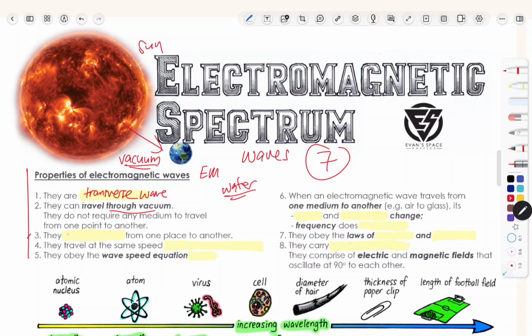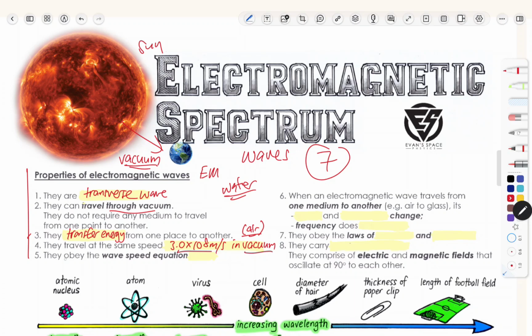Because they are waves, they will carry or transfer energy from one place to another. And just like light, they all travel at the same speed, 3.0 times 10 to the power 8 meter per second. Do not just say that they travel at the speed of light, because light is part of the EM spectrum, okay, in vacuum to be exact. But for our O level, if it's in the air and they ask you to state the speed of the EM wave in the air, you can just state 3.0 times 10 to the power 8 meter per second.